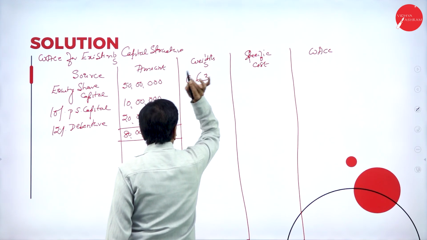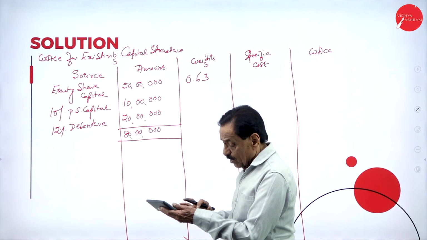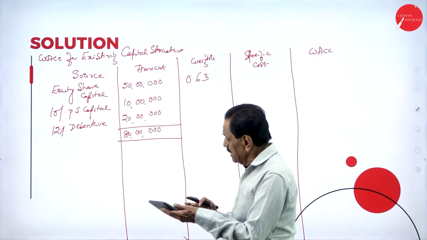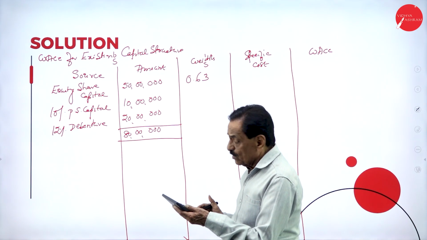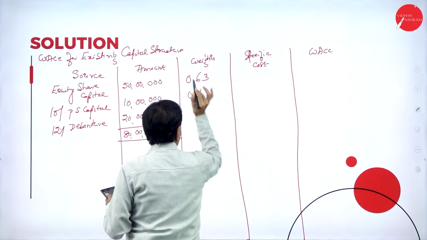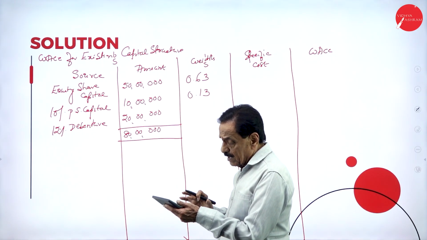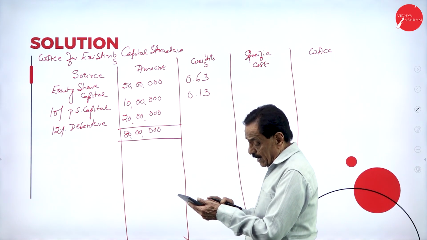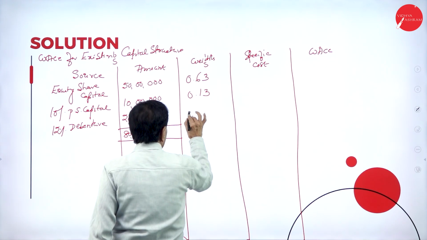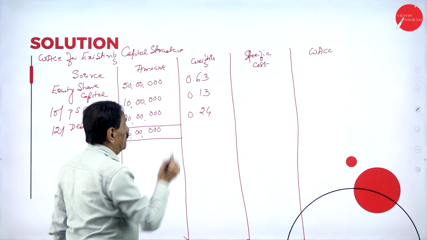We can say 0.63. 10 lakh divided by 80 lakh is 0.125. We can say 0.13. 20 lakh divided by 80 lakh, 0.25. I have raised 1 point here, I reduce 1 point here, so 0.24.